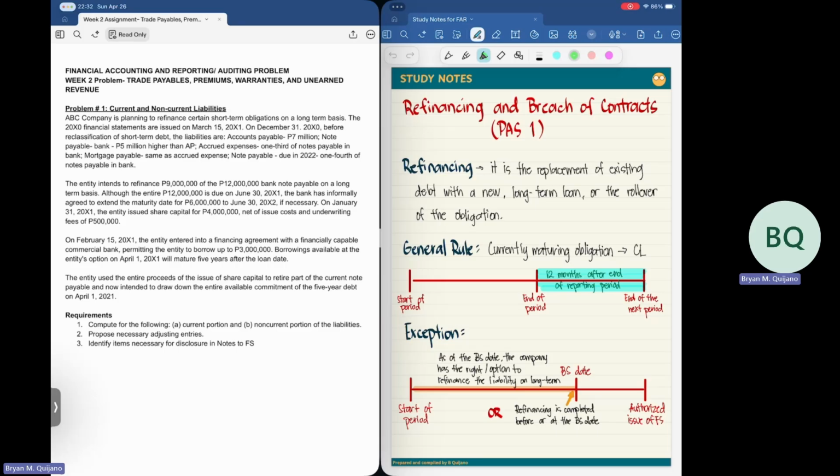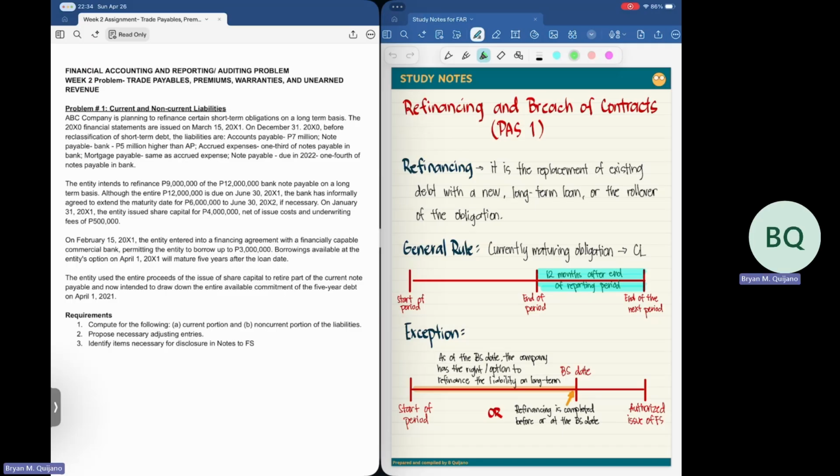As a general rule, if we will be following PAS 1, if the liability is due to be settled 12 months after the end of the reporting period, meaning 12 months after the end of the reporting period up to December 2021, if a specific liability is demandable, if a specific liability is due to be settled up to December 2021, then that will be classified as current liability.